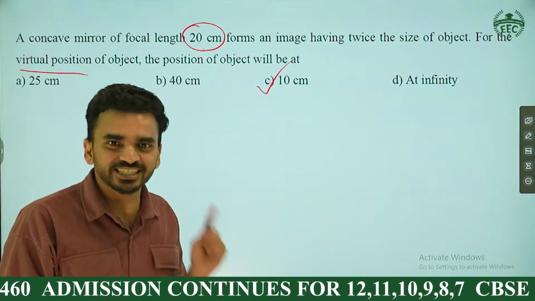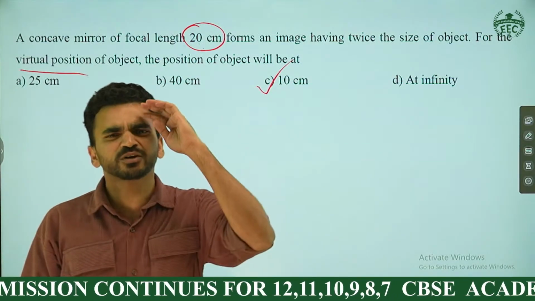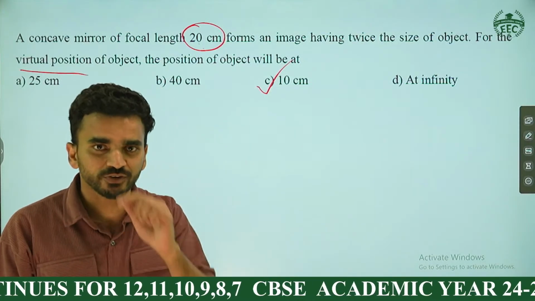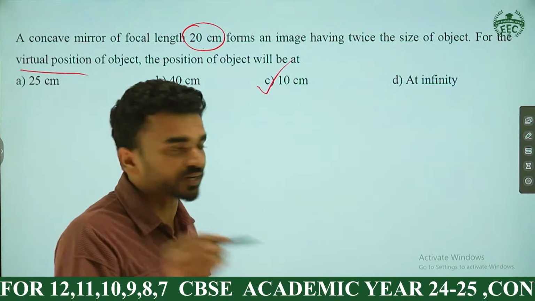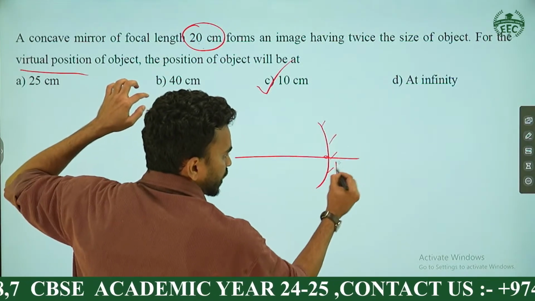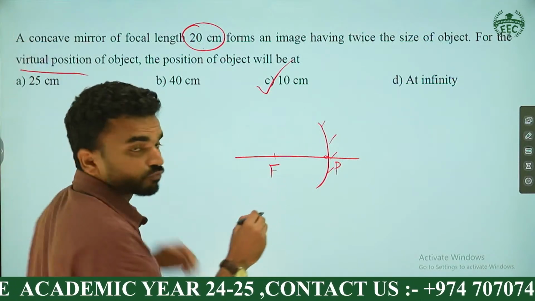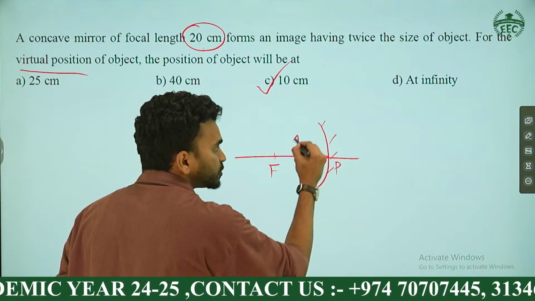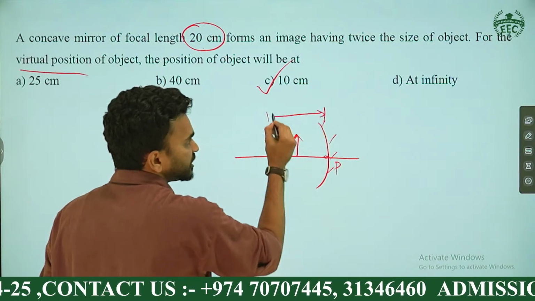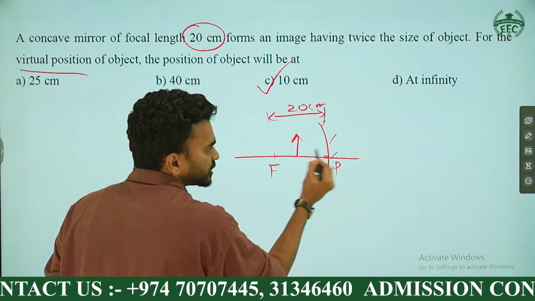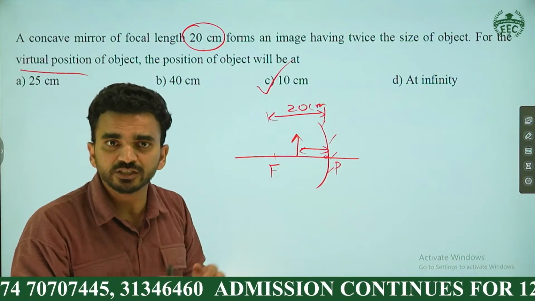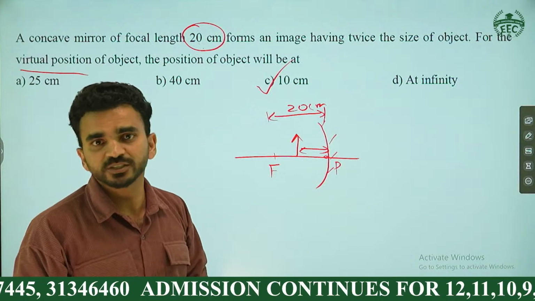If you have done it this right way, then you are really a genius, a quality student. I will tell you the other way also very quickly. Once again, let me repeat. Here it is a concave mirror, and this is the pole, and this is the focus. Here we have a virtual image. To get a virtual image, the object should be between P and F. This distance is given in the question as 20 centimeter. So the object distance is between 0 and 20. Which reading is satisfying between 0 and 20? Only one option. So option C is the right answer.